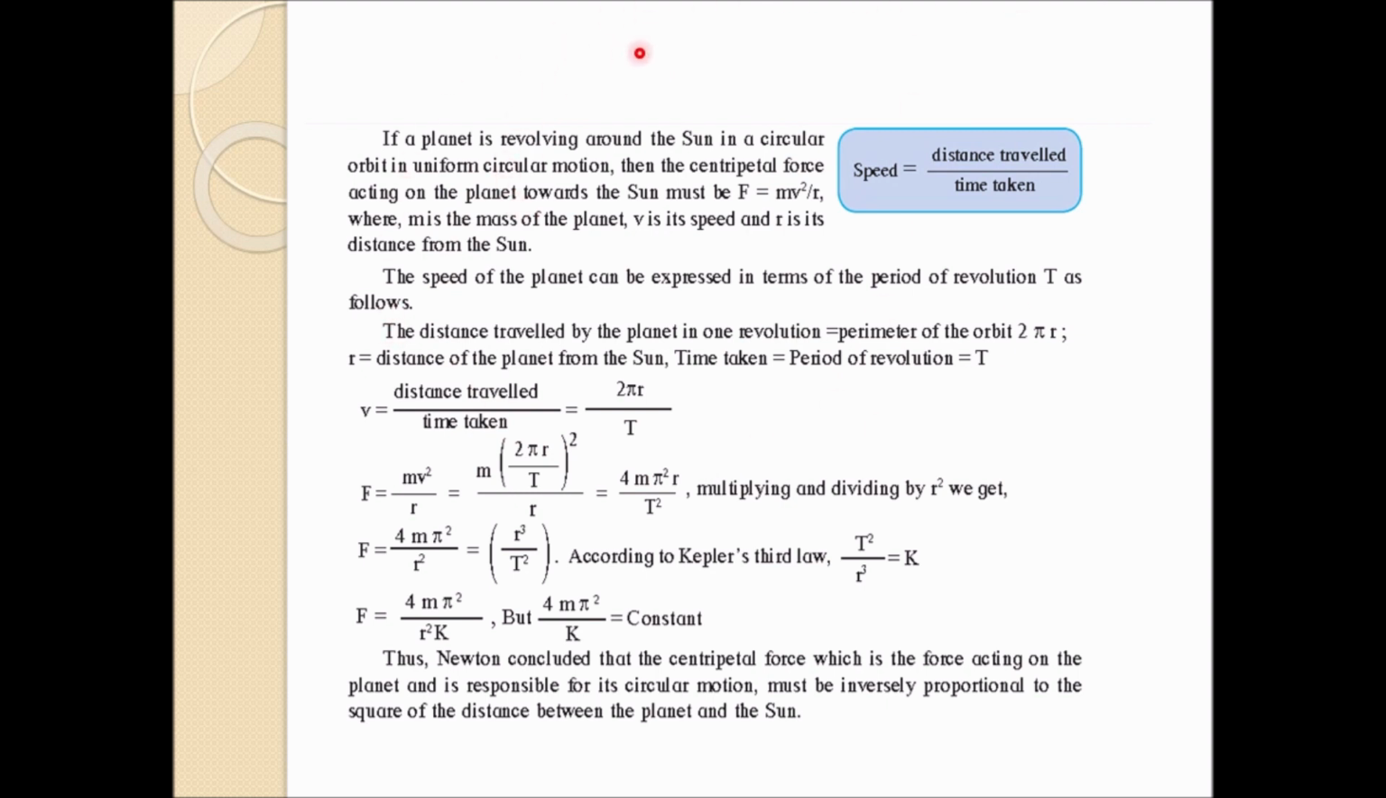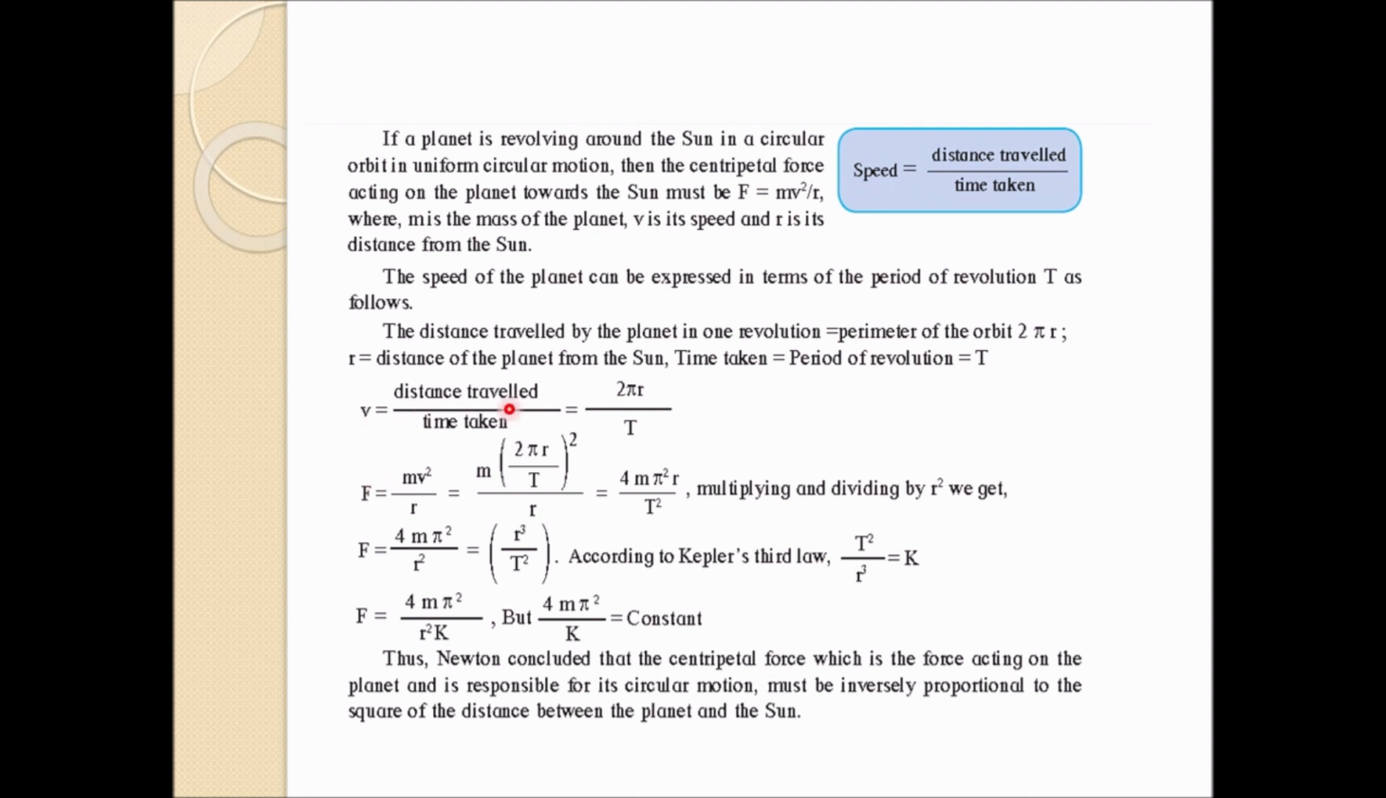That is the time taken by a planet to complete one revolution. One revolution will be the perimeter, nothing but 2πr, where r will be the distance of the planet from the Sun. For example, the Sun is in the middle, we will have a radius r, and the time taken for the revolution is T.